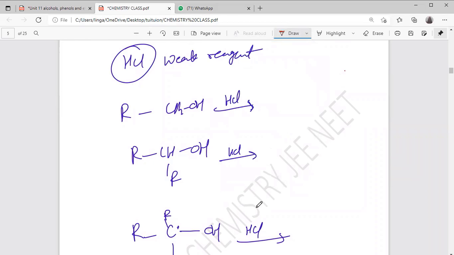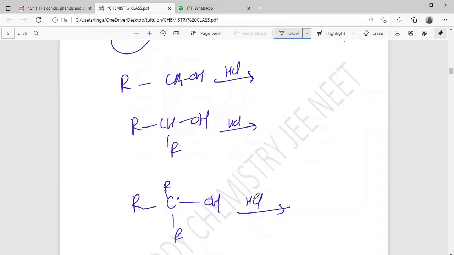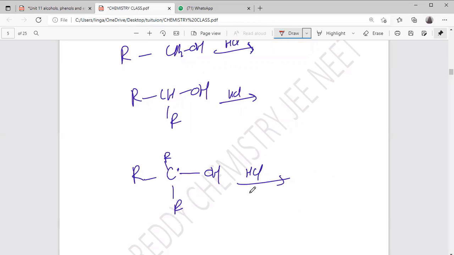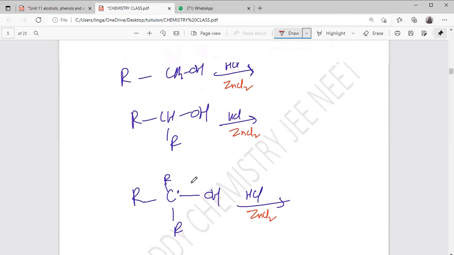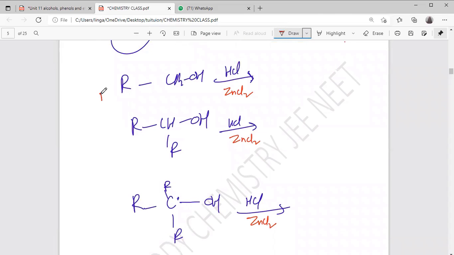So to encourage this reaction, or to enhance the reaction, I'm using zinc chloride. I can say it is a catalyst here. When zinc chloride is there, this reaction will carry on. Okay. Now, just before, we discussed primary, secondary, tertiary. In the tertiary, the OH can release easily.